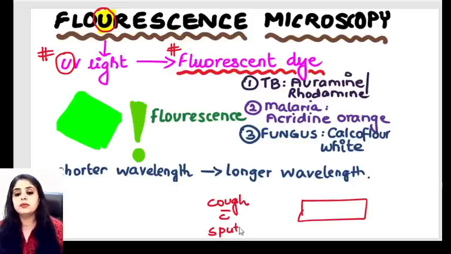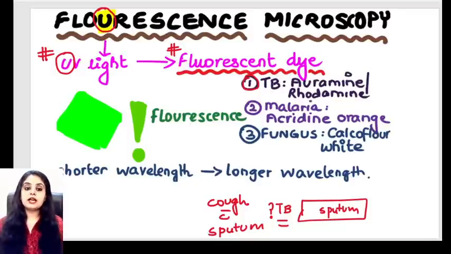Cough with sputum in our country, the first thing I think logically is it could be a case of tuberculosis. If I'm suspecting tuberculosis, this is the sputum sample on the slide. What is the dye that I will add to it? If you're suspecting TB, auramine and rhodamine are very famous fluorescent dyes. So please remember, auramine and rhodamine are the fluorescent dyes.